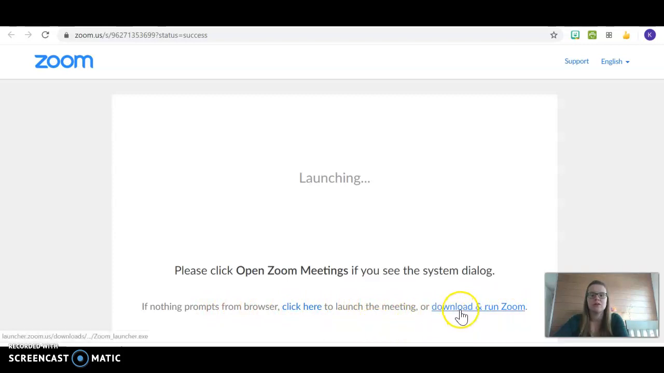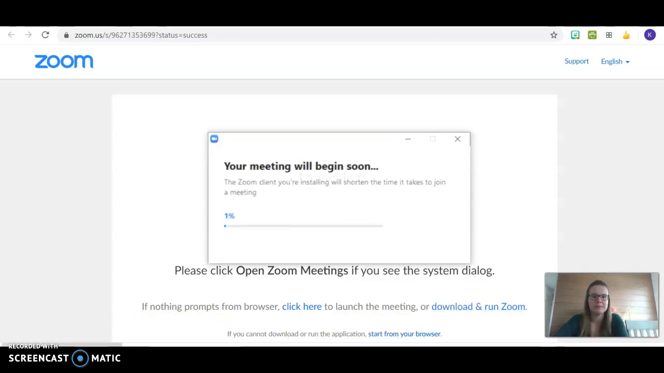You can go ahead and do download and run Zoom. It might download an app to you. There also is an option down here if that's not working for some reason and it's not letting you download. You can also download or run the app from your browser, meaning it will use the internet. It should do the same thing. So once it did that, it popped up a little window down here at the bottom. And it's just installing right now on my computer.